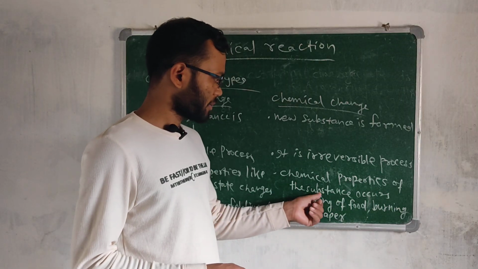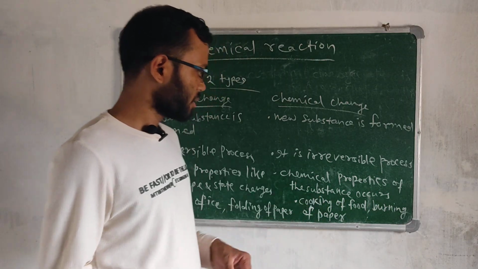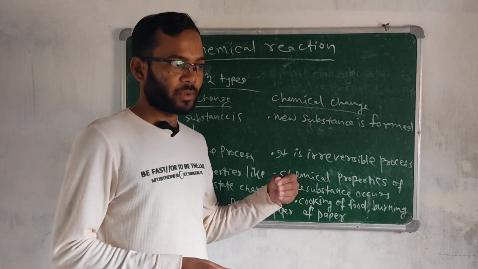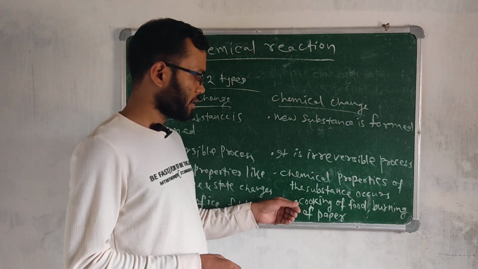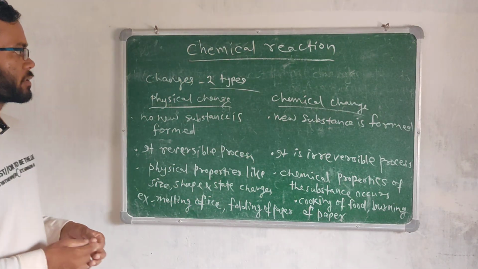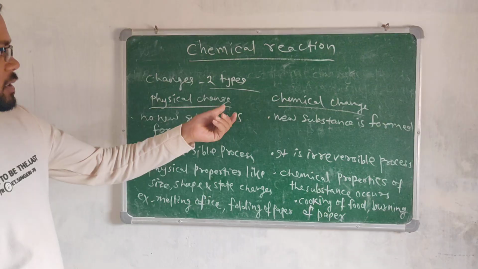The chemical properties of the substance change. The ash is different from the original paper. So these are the changes: physical change and chemical change.